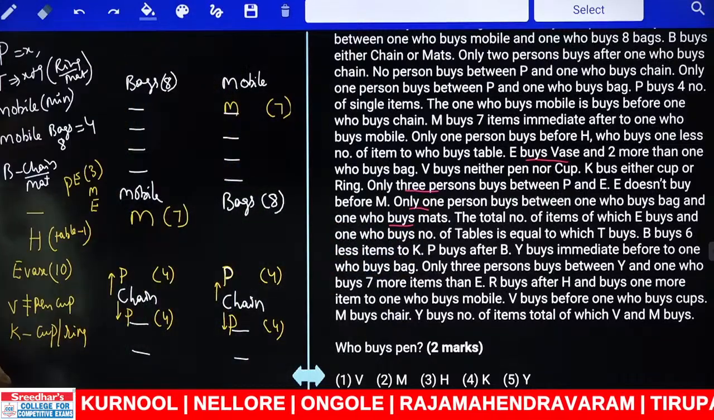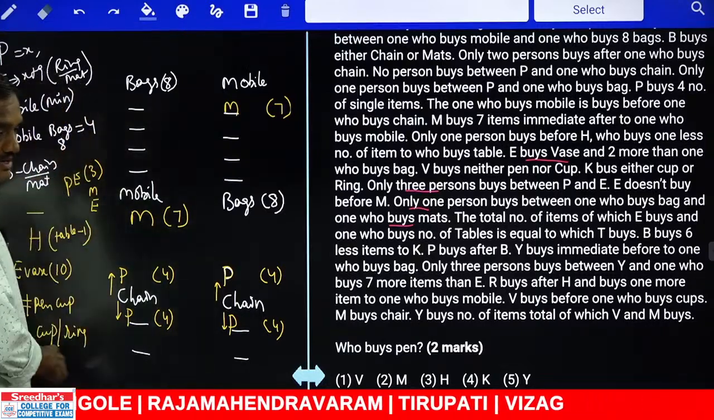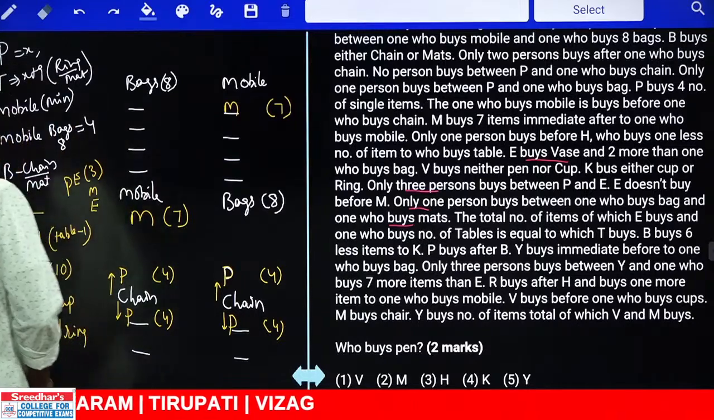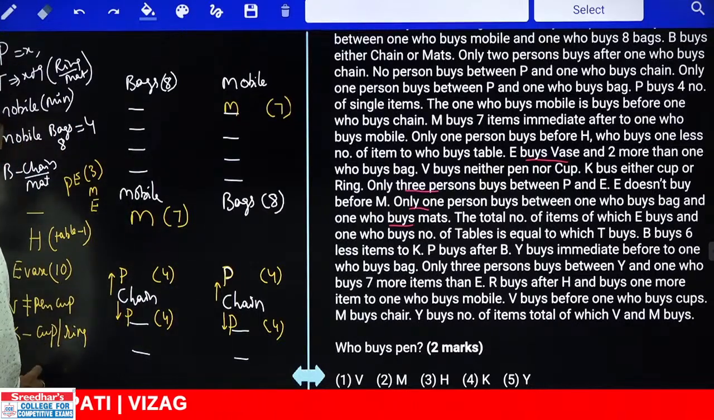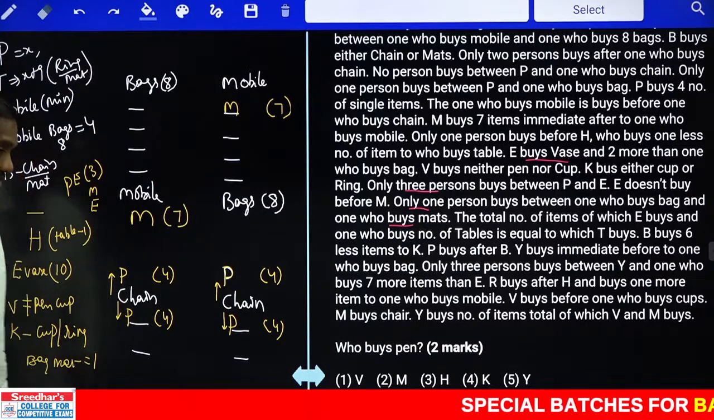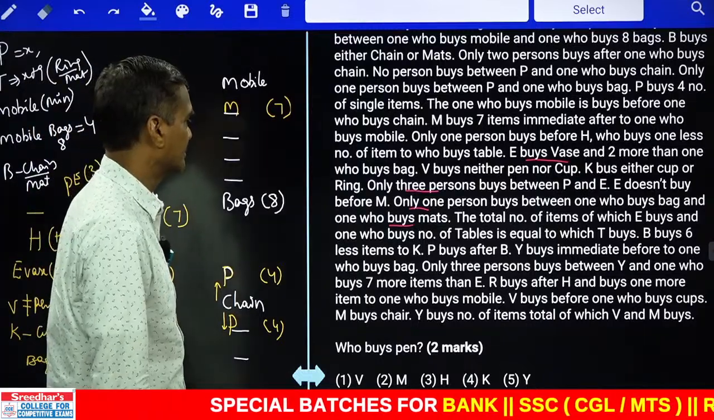Only one person between the one who buys bag and the one who buys mat. మా bag and the one who buys mat, there is exactly one person. అవునా కదా? And exactly one person between bag and the mat. Now bag already ఒక దగ్గర ఉంది కాబట్టి ఇక్కడ నుంచి మనకి పాసిబిలిటీ మొదలవుతుంది. There is one person between bag and the one who buys mat.